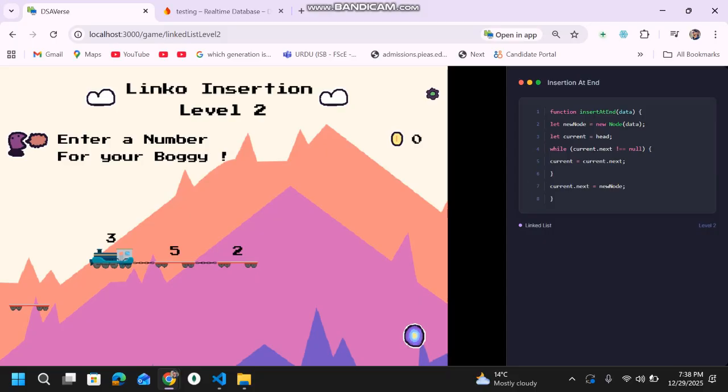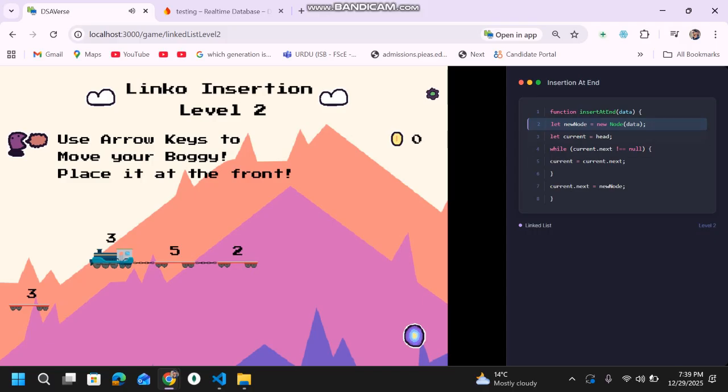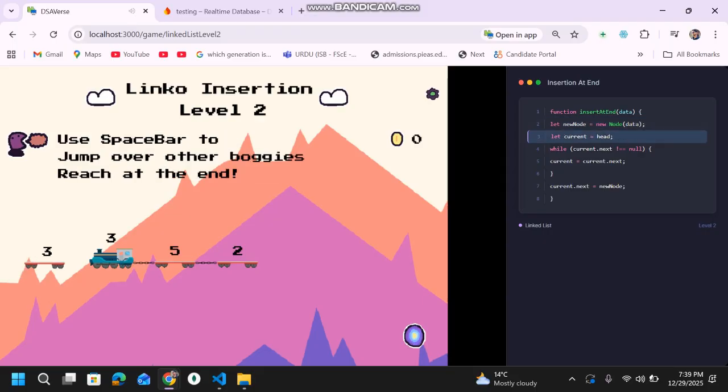Whatever actions you do in the game mechanics will be reflected as specific code lines highlighted here, just to reinforce the syntax, so not only do you visualize the concept, but also see the specific code lines. These are basically pseudo code lines. So let me enter a number. For example, I'll say number 3. Look, a new node is initialized. Now we can use the arrow keys and put the boogie in front.